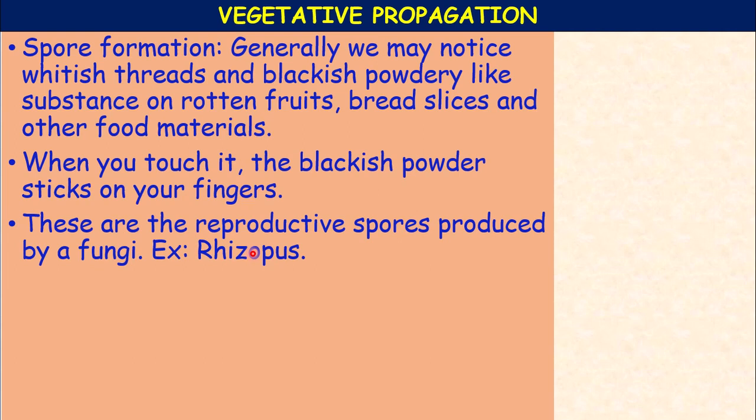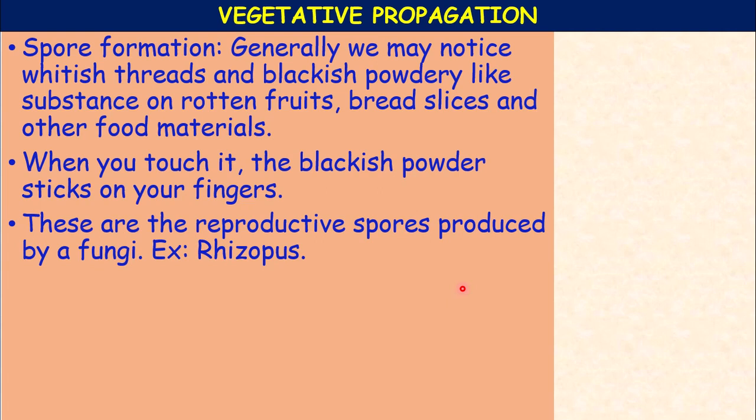The formation of spores is called sporulation. These spores are small in size and have thick walls. The thick walls help in adverse conditions in the environment, like high temperature and scarcity of food.